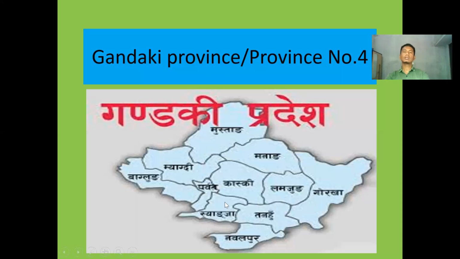Actually, many political parties had demanded to divide the nation into different provincial states on the basis of caste, culture, and so on. But political leaders didn't agree with this, and finally they decided to divide the nation into 7 provinces on the basis of the efficiency, capacity, and economy of the particular territory. Okay. Gandaki Pradesh, look here, province number 4. There lie Mustang, Myagdi, Manang, Kaski, Lamjung. These districts lie there. Okay.